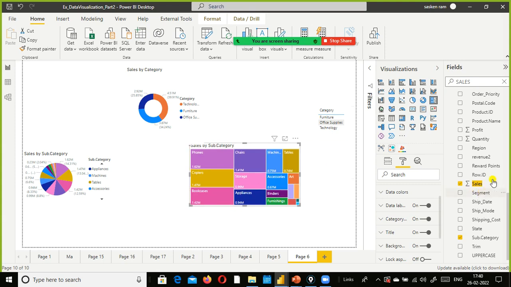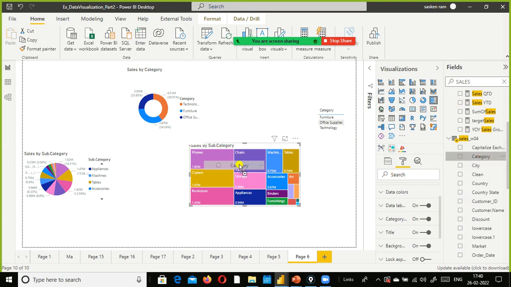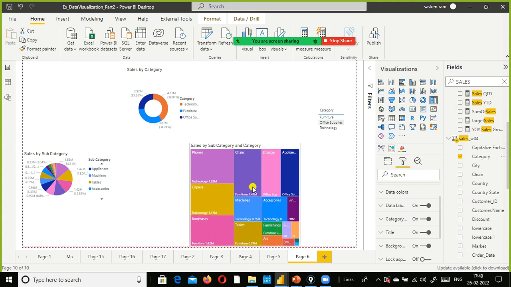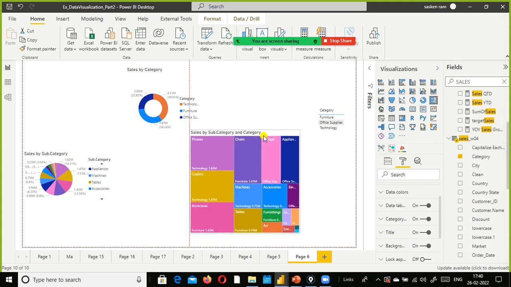And also if I drag and drop another category column here, you can see that this subcategory is falling under technology, and this is falling under different colors, office supplies and furniture. We can see that.